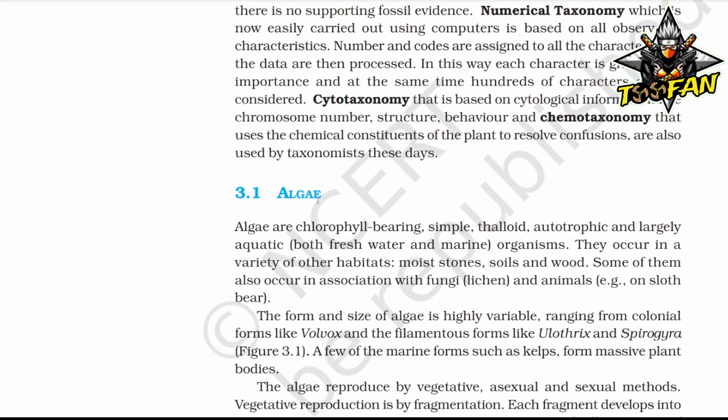First one, algae. Okay, algae are chlorophyll-bearing, simple, thalloid, autotrophic and largely aquatic, both freshwater and marine, organisms. They occur in a variety of other habitats: moist stones, soils and wood. Some of them also occur in association with fungi, as lichens, and with animals, for example on sloth bear.